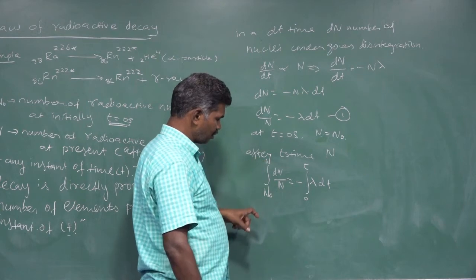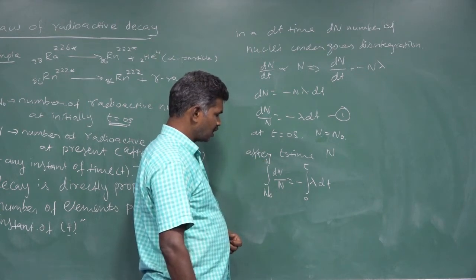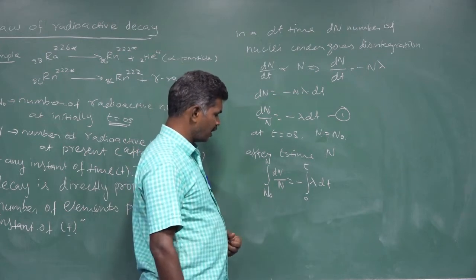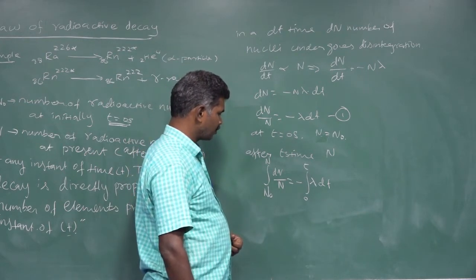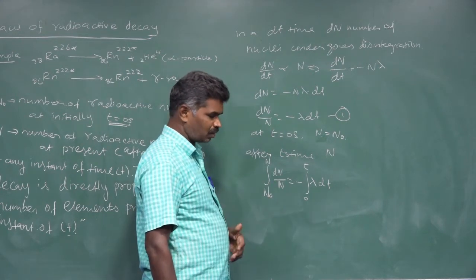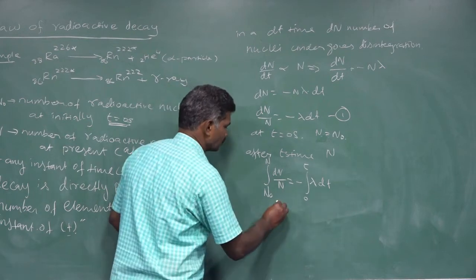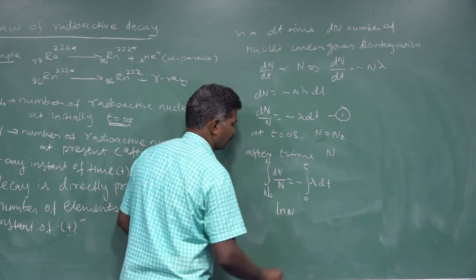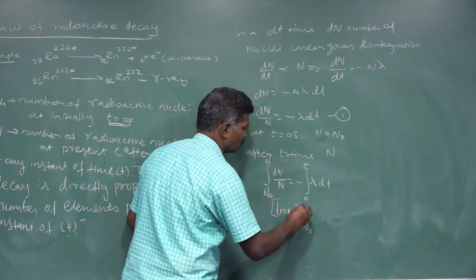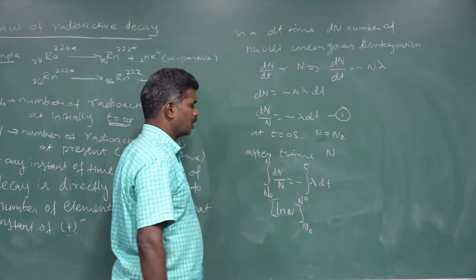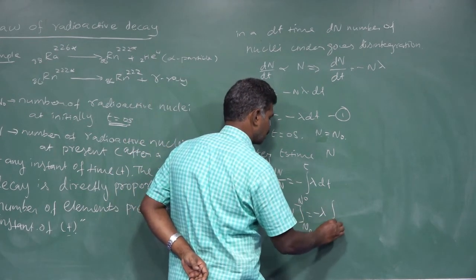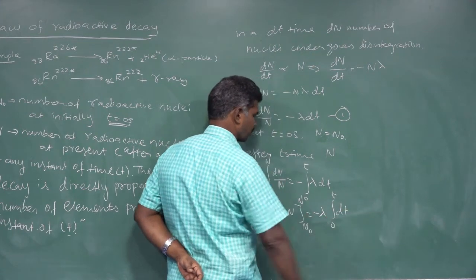On the left side, the integral of dN by N can be taken as ln N, with limits N naught to N, equal to minus lambda integral 0 to t of dt.